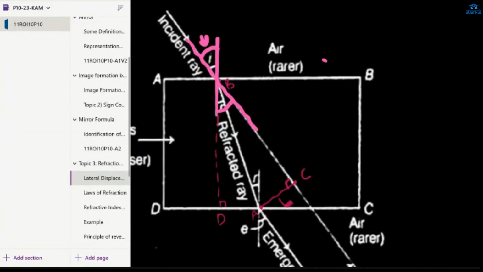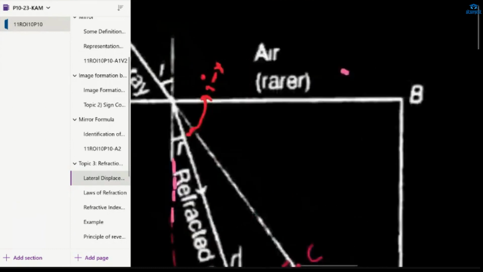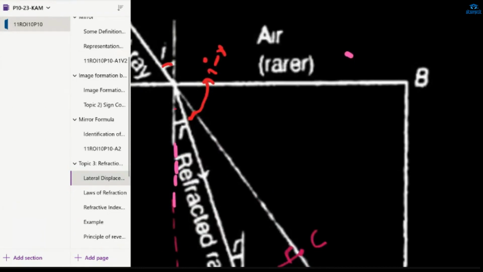So this will be your I. This is your I, and this whole will also be your I. But it's given that this angle is R. So the remaining angle will be how much? I minus R. You now have these two vertically opposite angles, so this angle will be I minus R. Let me write it clearly. This angle will be I minus R, because this is I and this is I.